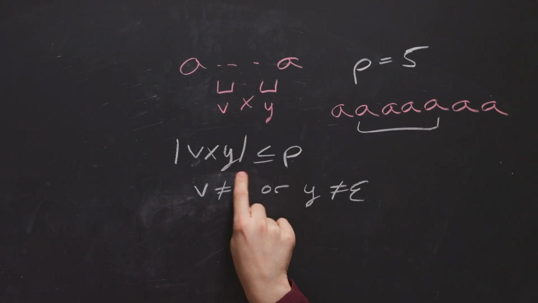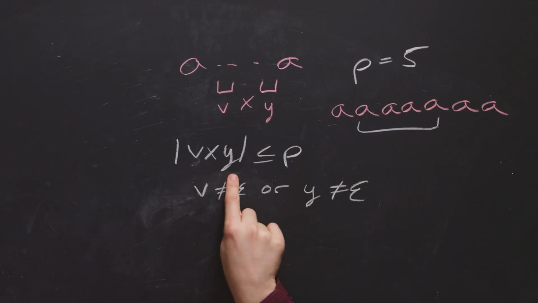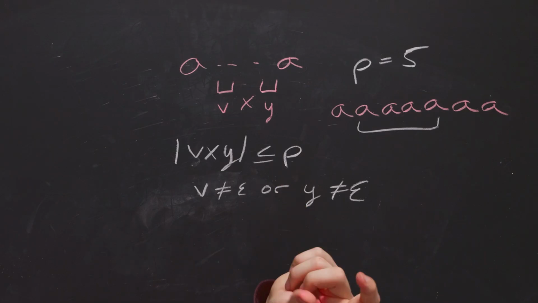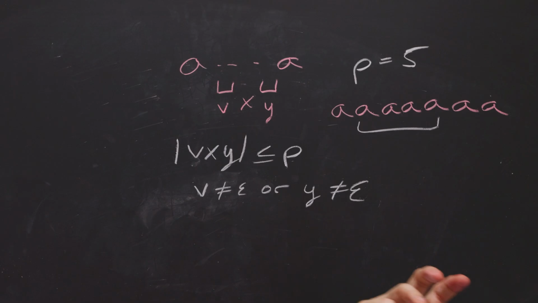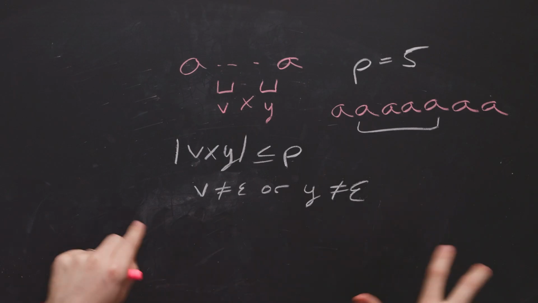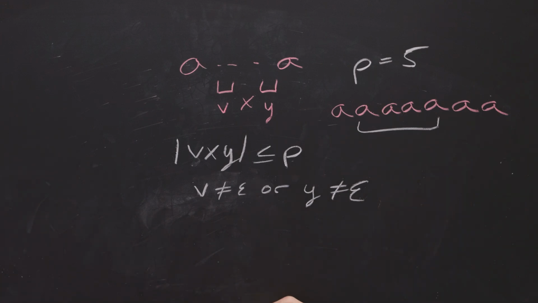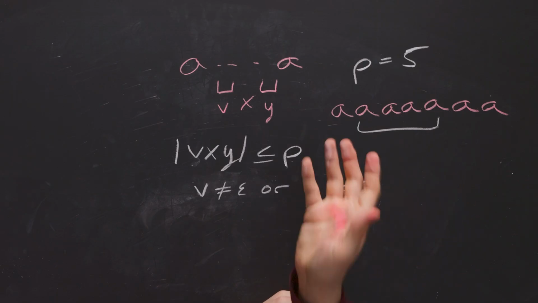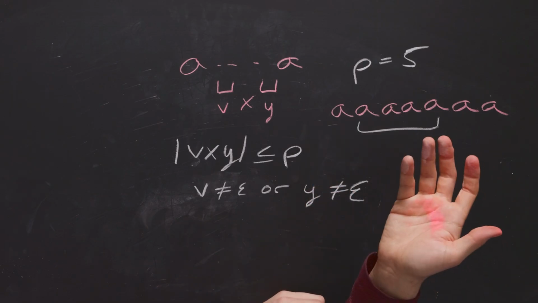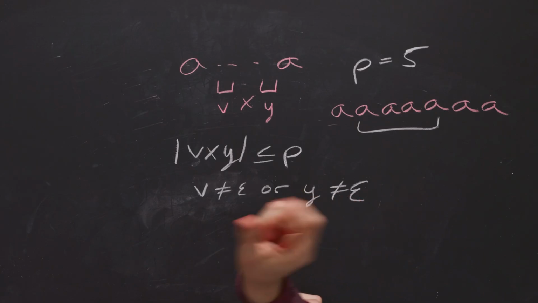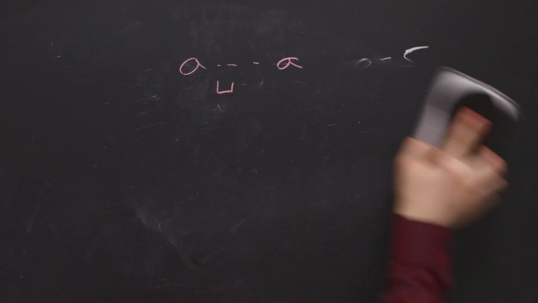Because this condition says that the vxy portion has length at most p. And so therefore, the maximum number of segments that we should ever touch, we should hope to be very small. We don't want to touch a bunch of segments to all muck with them in order to not guarantee that we'll have two segments that are the same. So the technique, among many, there are many ways of attacking this, is to make all the segments of length at least p. So let's think about how that's going to work.